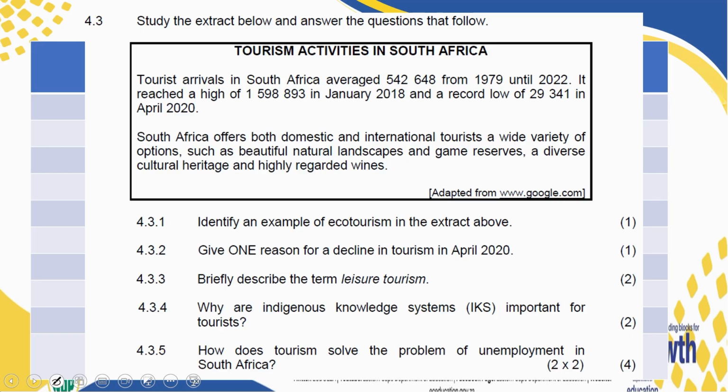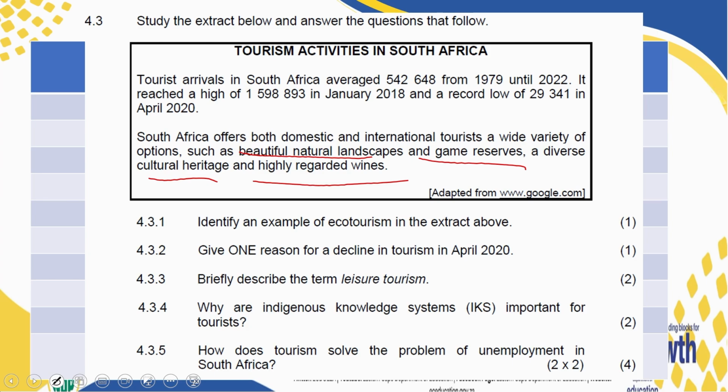South Africa offers both domestic and international tourists a wide range of options, such as beautiful landscapes, game reserves, diverse culture, and highly regarded wines.